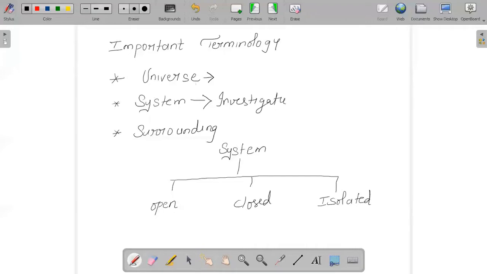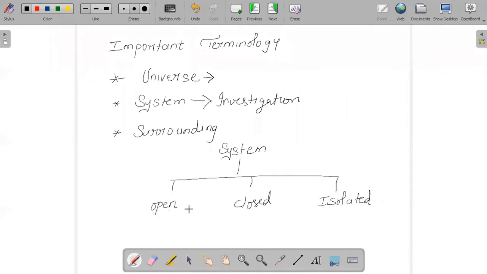So when we say a part of the universe that is under investigation, the term used is system. And apart from that particular system which we are planning to analyze, or about which we are doing the investigation, the rest of things is considered to be surroundings. And our system is classified into three types: open system, closed system, and isolated system.